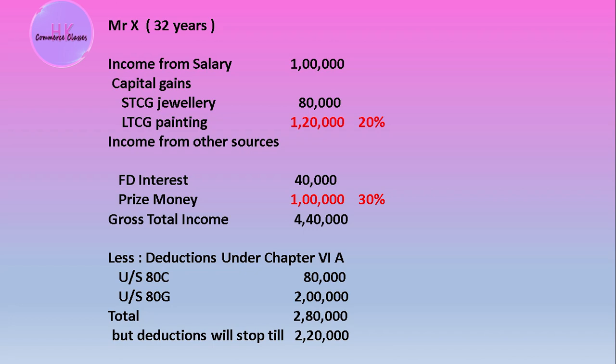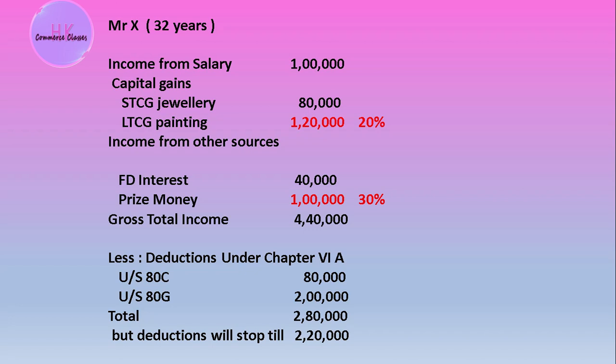An example. Mr. X, who is 32 years old, had income from salary which was computed to be 1 lakh.